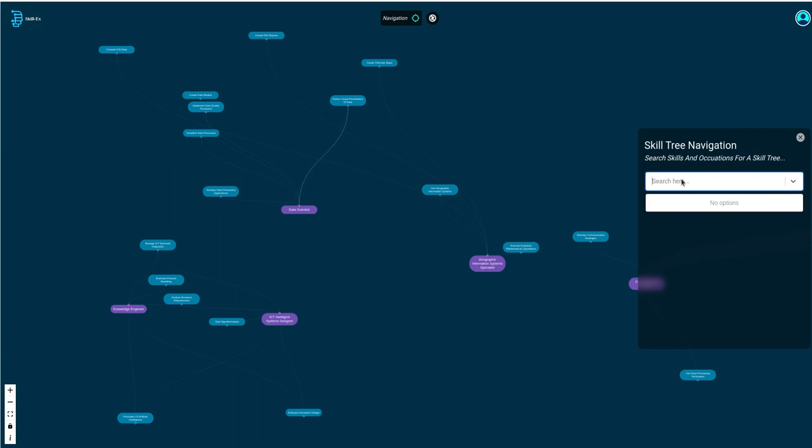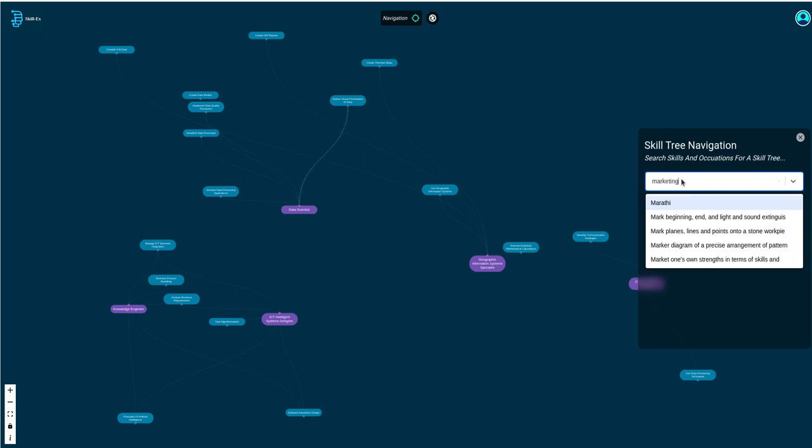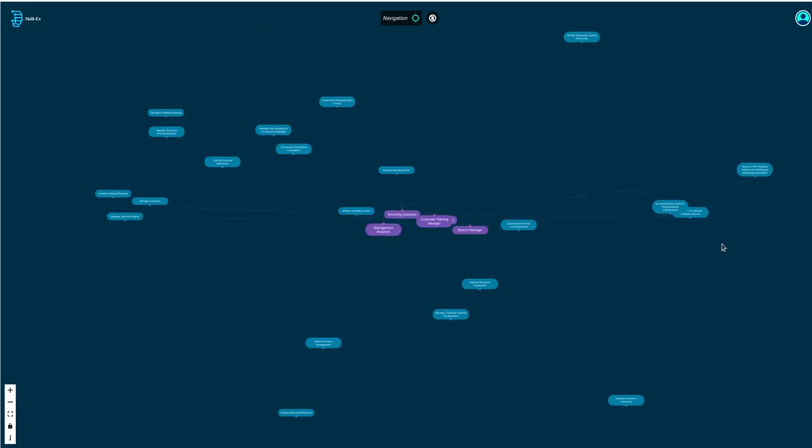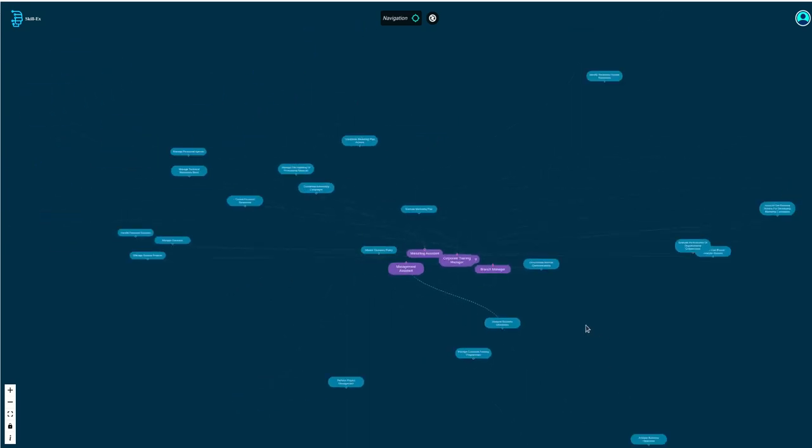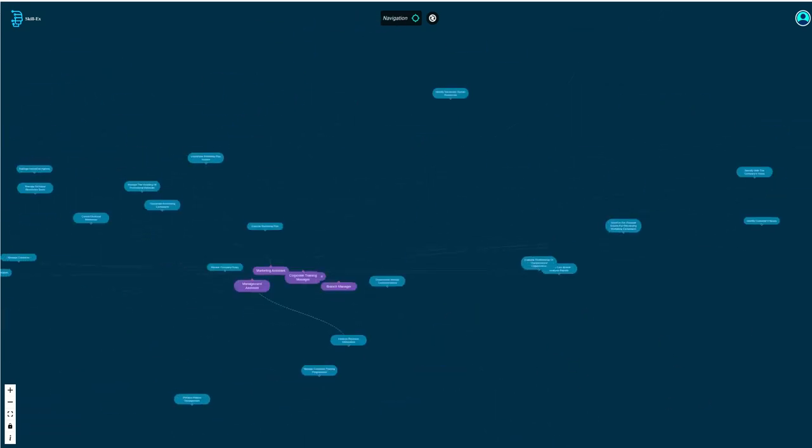Let me search for, let's say, anything around marketing. Let's say, okay, let me be a marketing assistant. I want to be a marketing assistant. So here, this is the skill tree around a marketing assistant.